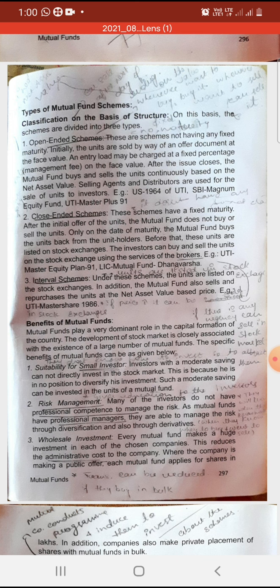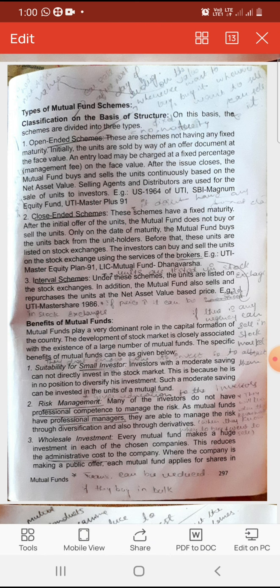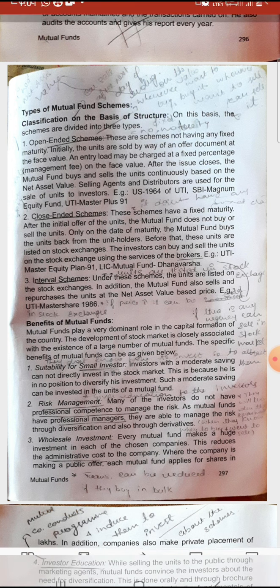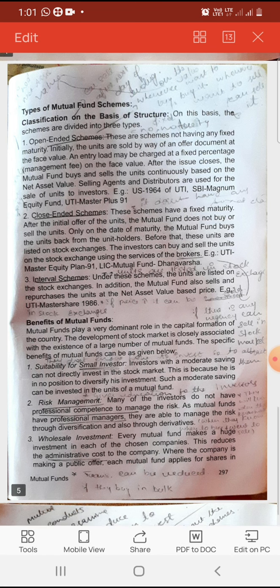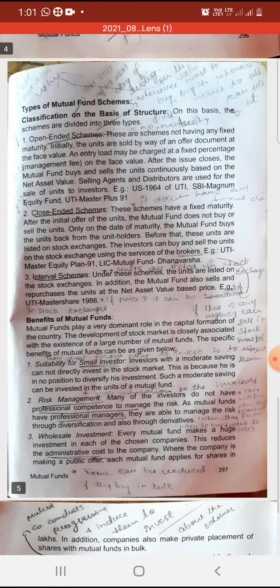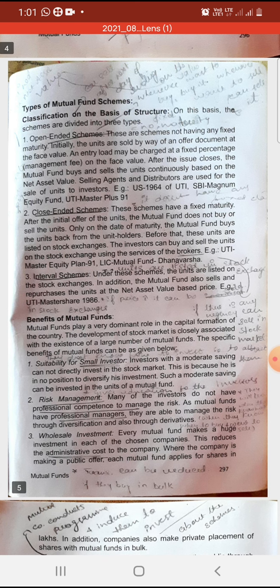On the basis of structure, it is classified into three types: open ended scheme, close ended scheme, and interval scheme. Now what is open ended scheme? Open ended scheme is when the scheme does not have any fixed maturity date. They don't have any fixed maturity period. It means that whenever you want to sell those securities, you can go to the market and sell them. So there is no fixed maturity for the open ended scheme.